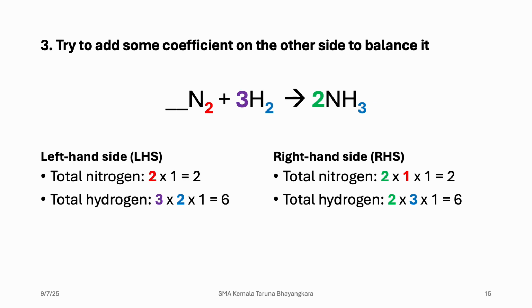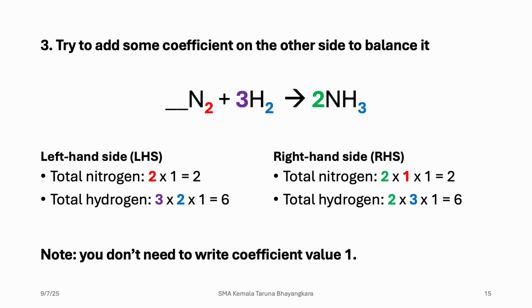Then we check again the number of elements. For hydrogen we have 6 on both sides. Nitrogen also 2 on each side. It's already balanced. If the coefficient is 1, you don't need to write it in front of N2.